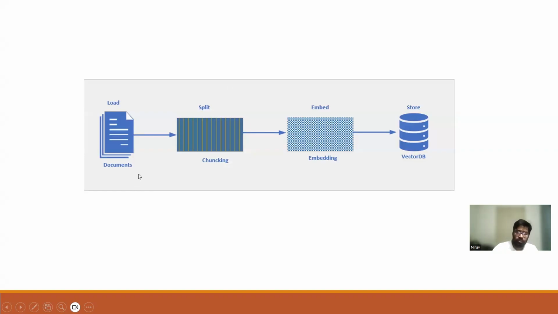First, you need to upload data into a vector database. That is called the ingestion pipeline. Right? So here, what we did is we took one document, split it using a chunking strategy, converted it into embeddings, and put it into the vector database. So this is the first part. This way we put our own data into the vector database.